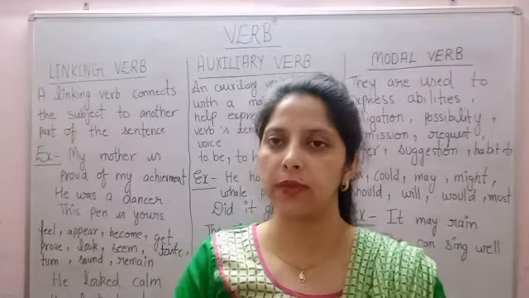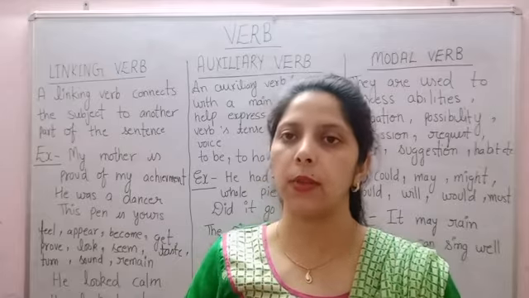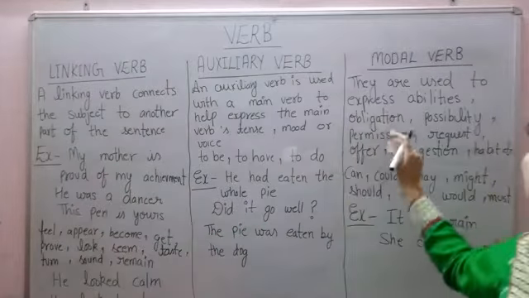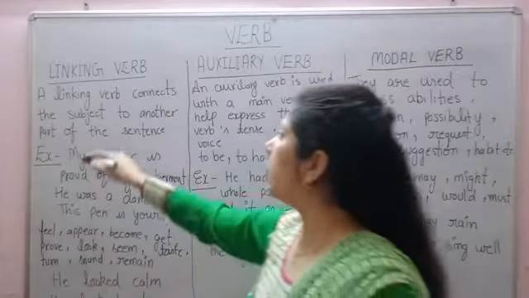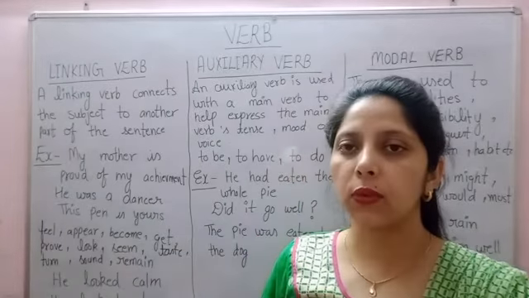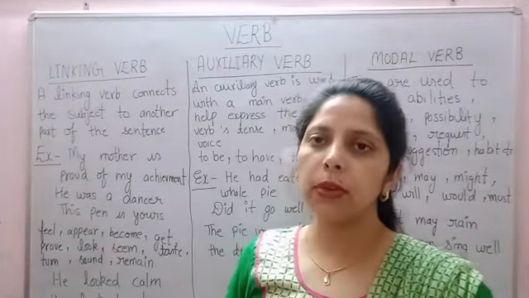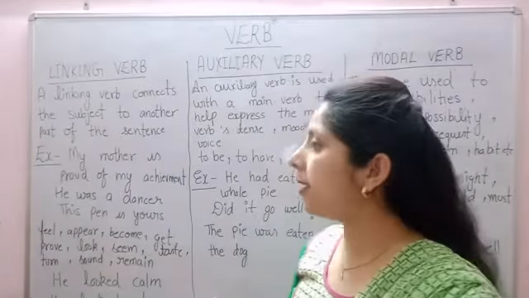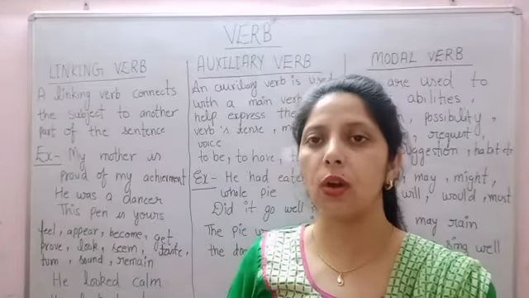In the last video we discussed what a verb is, types of verbs, transitive verb, and intransitive verb. Today we are going to discuss linking verb, auxiliary verb, and modal verb. So let's start with linking verb. A linking verb connects the subject to another part of the sentence. That part of the sentence is called the predicate or subject complement. A subject complement could be a noun, pronoun, adjective or adverb. And the main linking verbs are is, am, are, was, were, been or being.